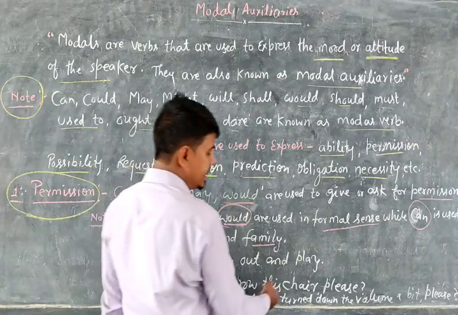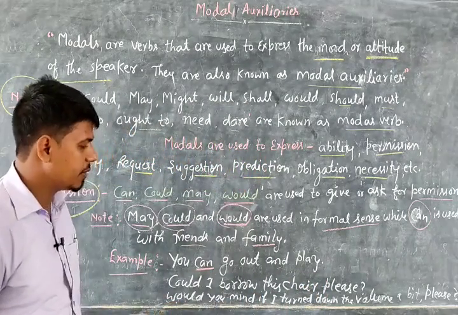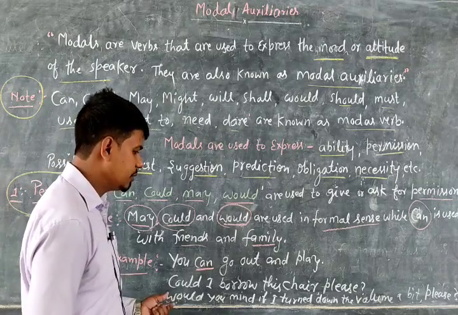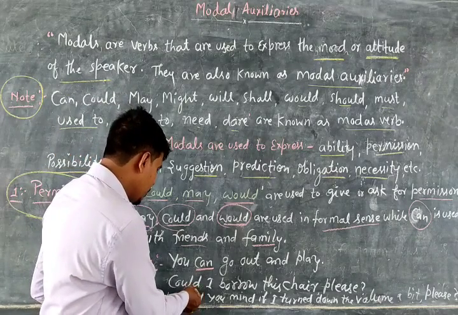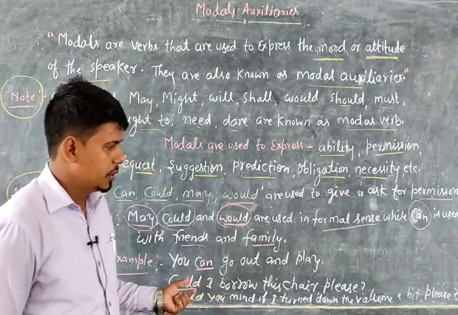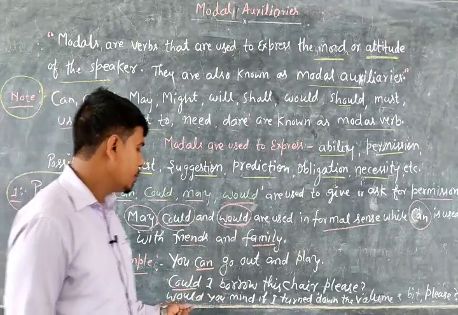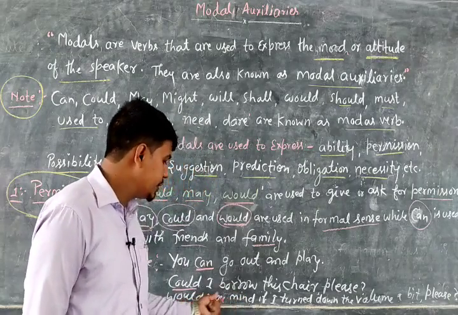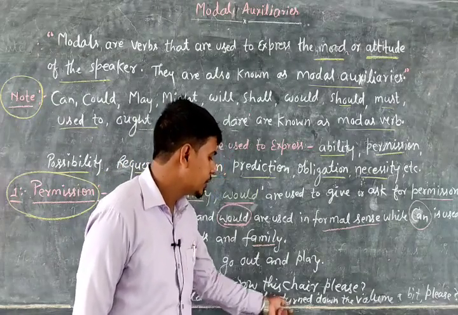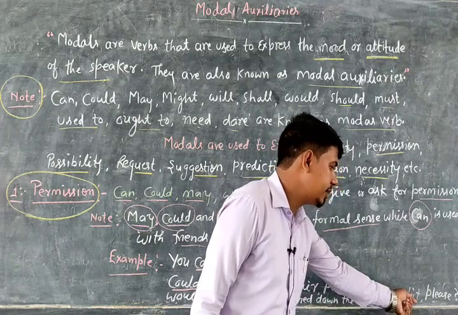Could I borrow this chair, please? So here we are asking for permission. The word could shows formality. Next example. Would you mind if I turn down the volume a little bit, please?